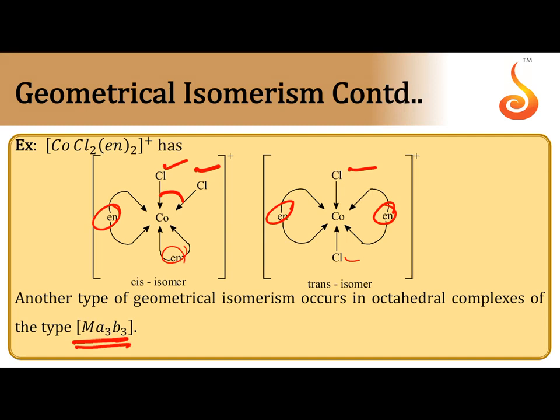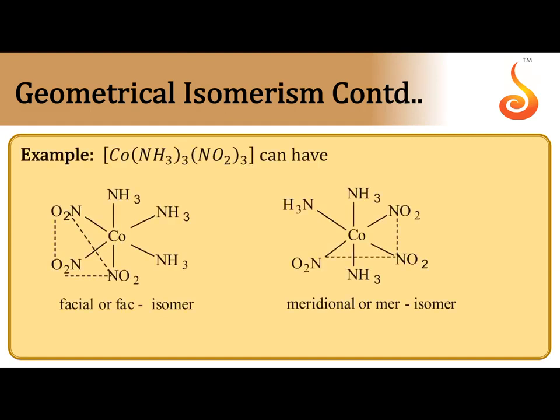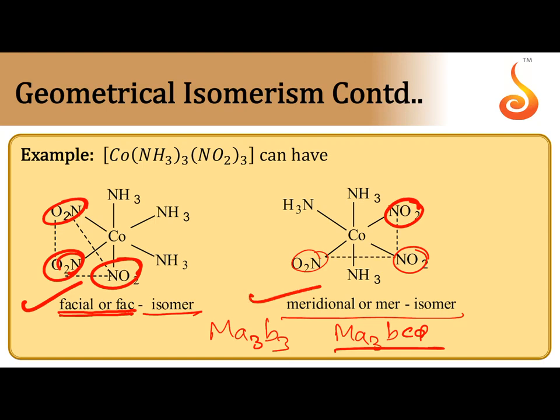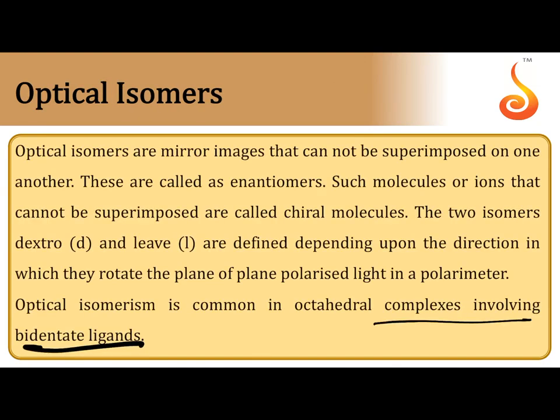Next type, MA3B3 or MA3BCD can also exhibit geometrical isomerism. When 3 identical groups are on a triangular face of the octahedron, such an isomer is called a facial isomer or fac isomer. Similarly, if 3 identical groups are on the meridian of the octahedron, that is the meridional isomer. So, with the general formula MA3B3 or MA3BCD, geometrical isomerism can be exhibited. One is the facial isomer, another one is the meridional isomer.